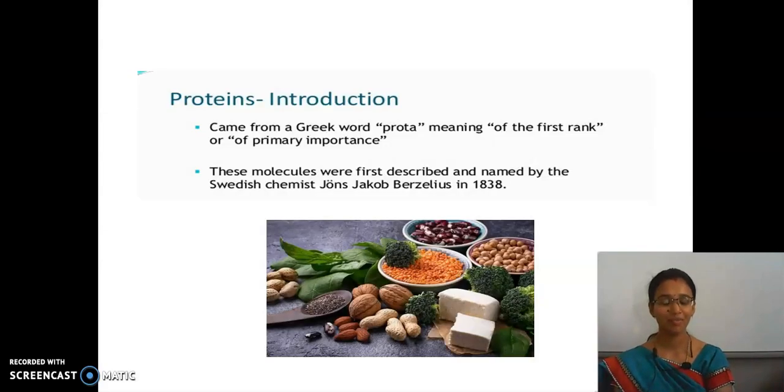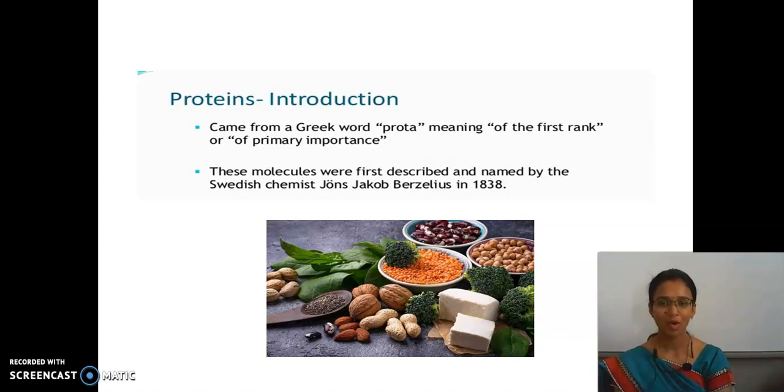Next, after carbohydrate, proteins. The word protein came from the Greek word prota, that is of rank first. So protein is of primary importance. The preference is given to protein in the nutrients list.